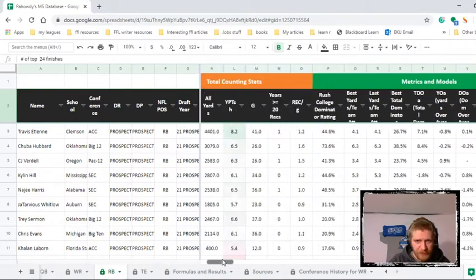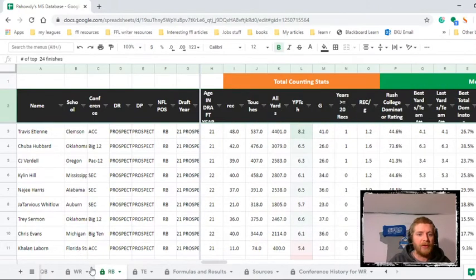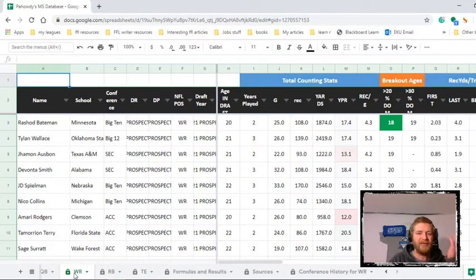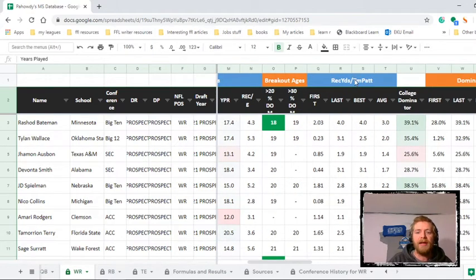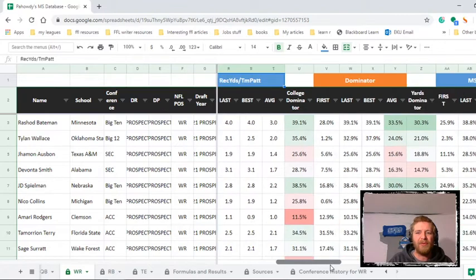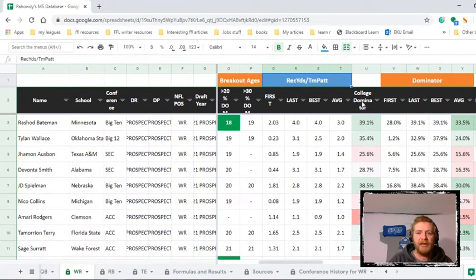Anyway. But again, this creates a lot of columns, and it's pretty hard for anyone that's just looking to take a look at what their breakout age was. So the way I've reorganized it is, you still have the counting stats up front. I've included years played because I was using it once and people were interested in it. It's really easy to calculate, but I just put it in there to keep it simple. The breakout ages, and then the four main stats I think everyone's looking for in a wide receiver, like dominator.